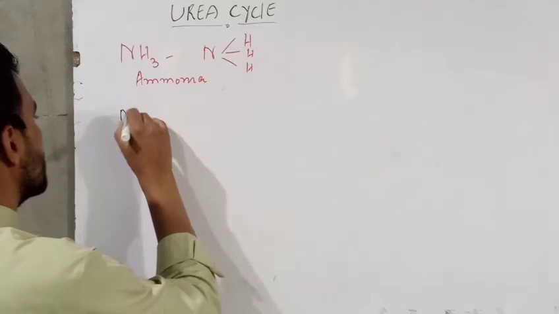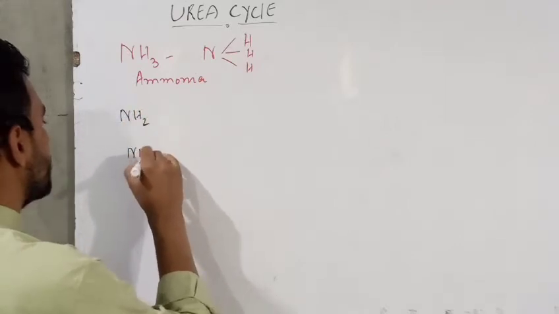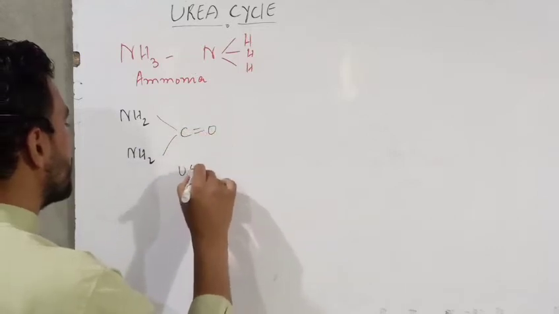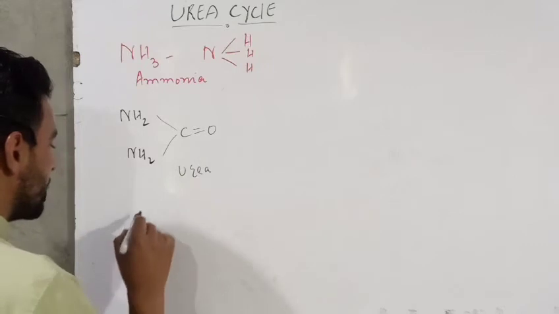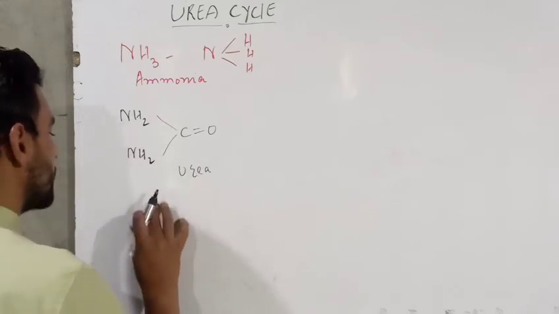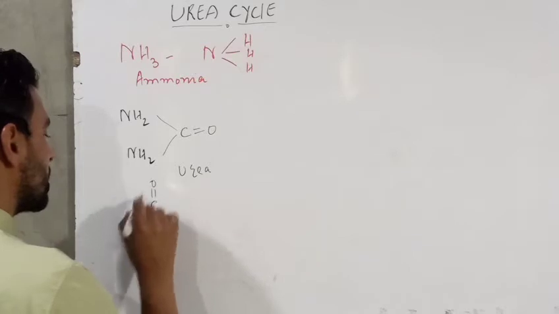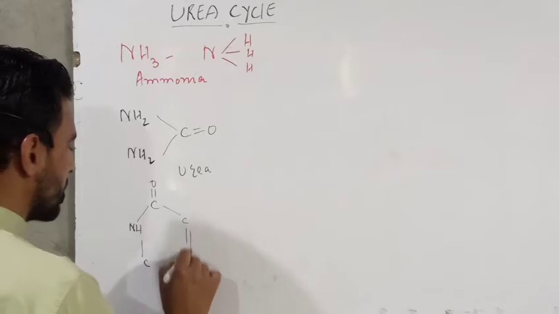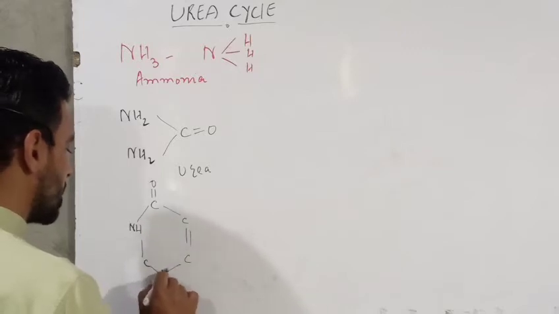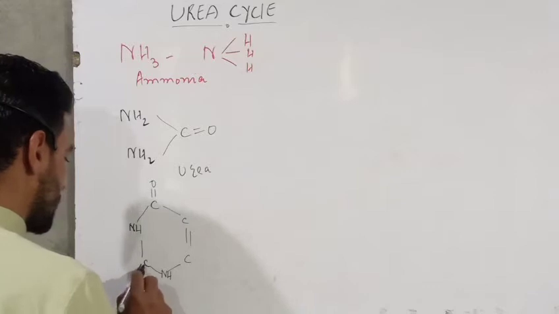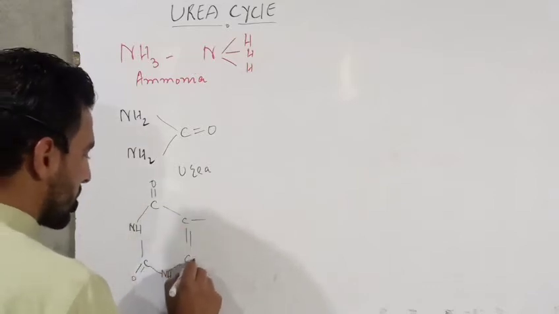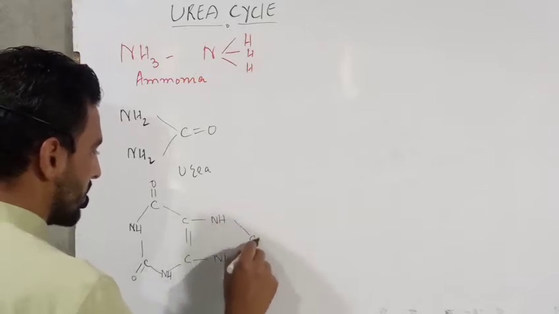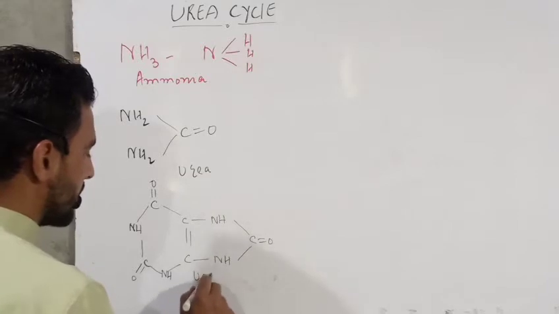This is the structure of urea, and finally uric acid. And this is the uric acid.